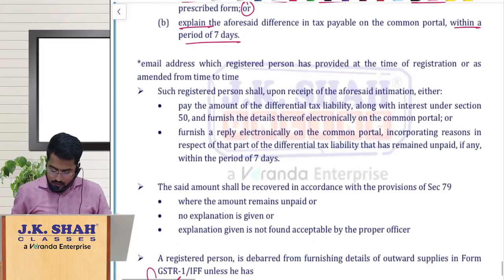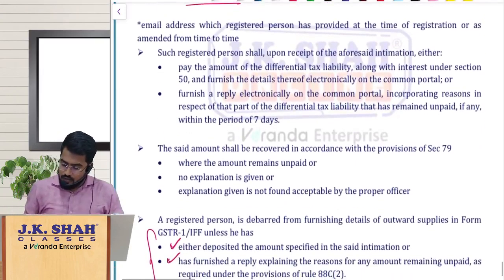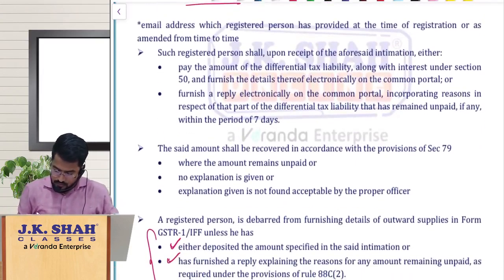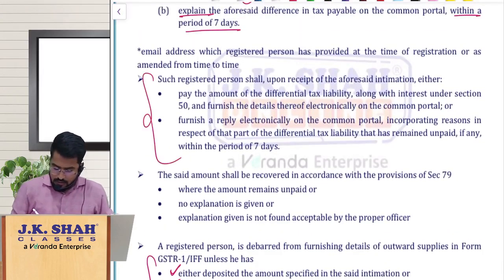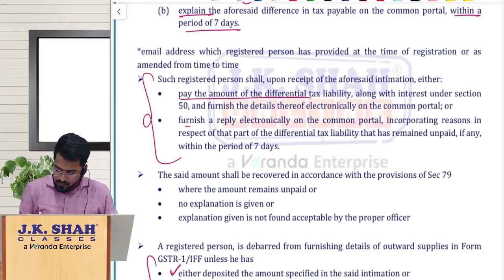The same point: either pay the differential amount, or furnish a reply.